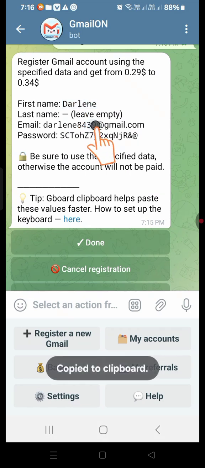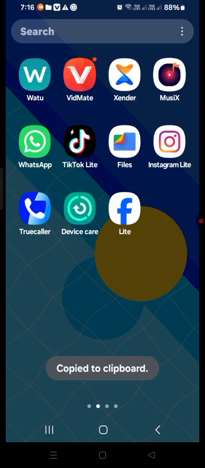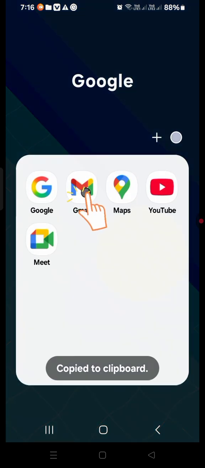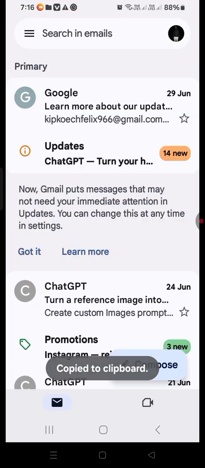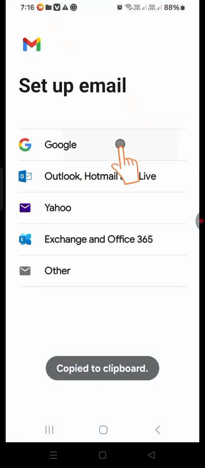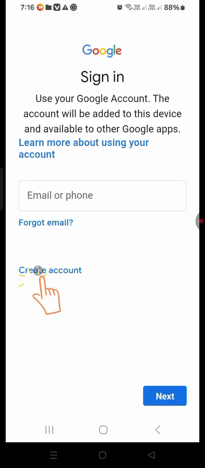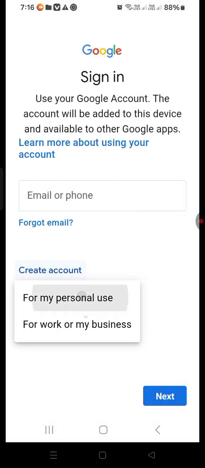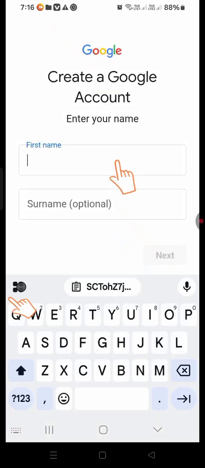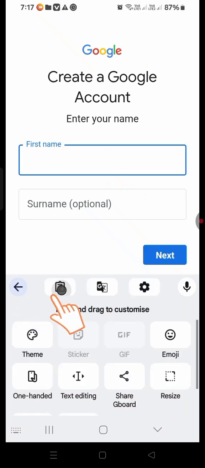So this last name, you leave empty. The password is that one specifically. So you're going to copy them. You go to your email, you go to the Gmail app. There we go. You click on that profile, then add another account, then go to Google, and here we go, create another account, and then for my personal use. After that, first name. Remember, surname is optional, so we were told to leave it empty, right?